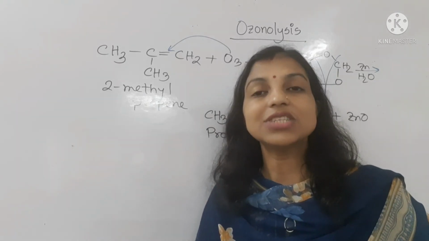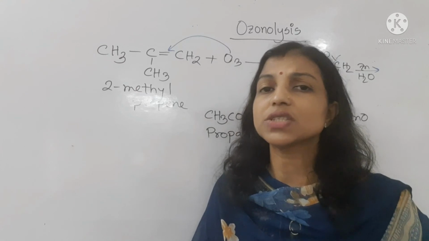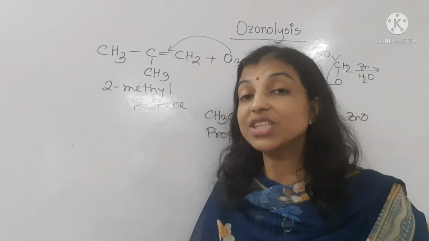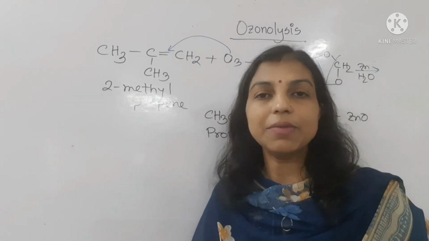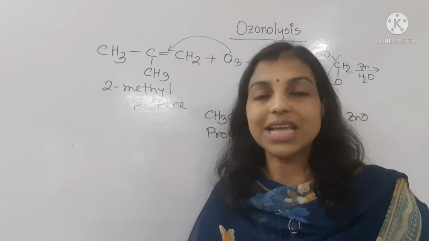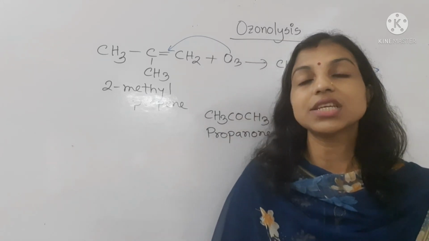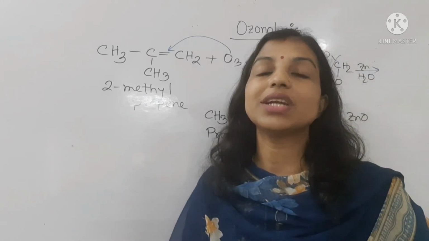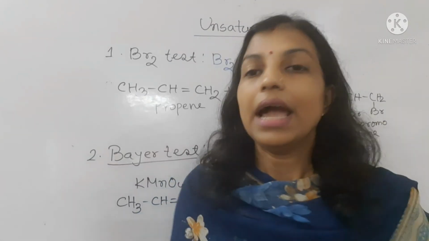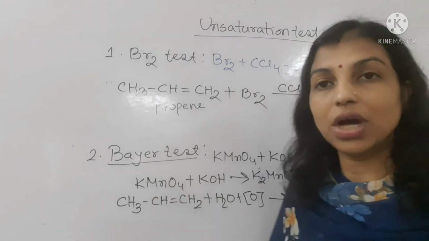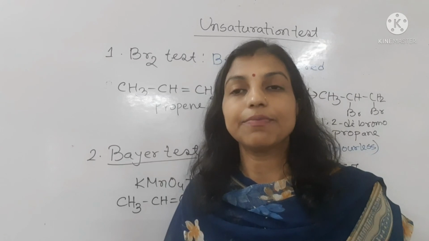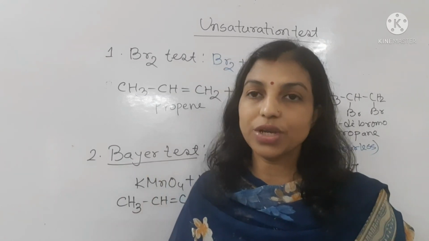Let's start the unsaturation test of alkene, because how could we prove that the alkene is unsaturated, or by which measurement do we say that a double bonded compound is an unsaturated compound. To prove that, there are two tests for the unsaturation test. One is the bromine test, another one is the Baeyer test. So let's start that unsaturation test. As here this propene solution turned colorless, and this one is also turned colorless, that means propene is an unsaturated compound.